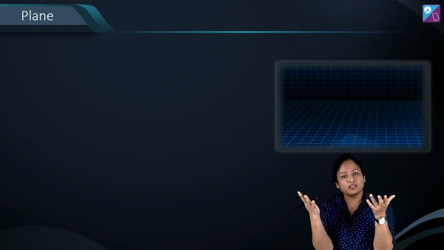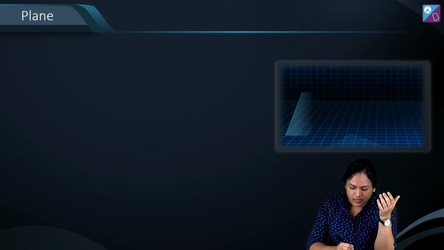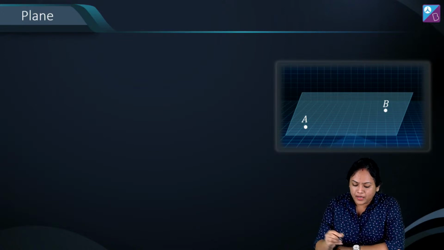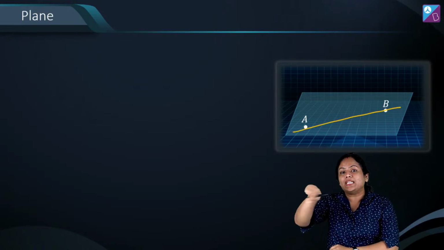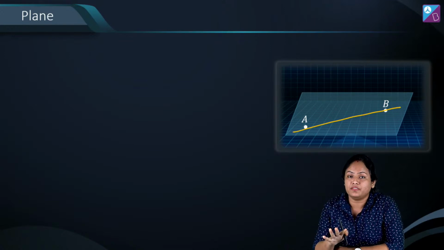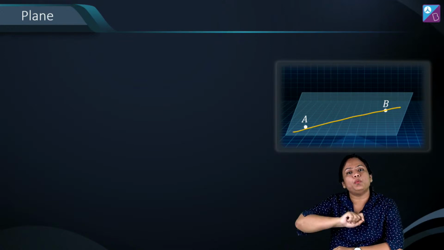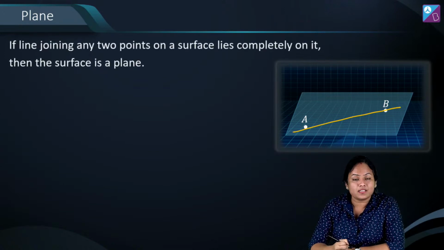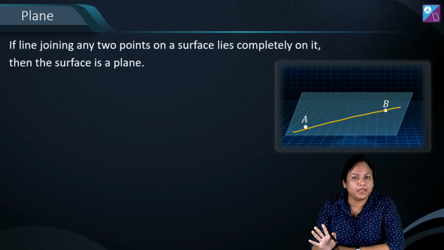तो प्लेन क्या होता है कि if you are on a surface and if you join 2 points, let's say these are the 2 points you talk about A and B. So जब भी हम इसको join करते हैं तो वो जो line है that has to lie on that surface always. If you take any 2 points on that surface and you join and get a line, that line has to lie on that surface. That means that surface will be a plane.